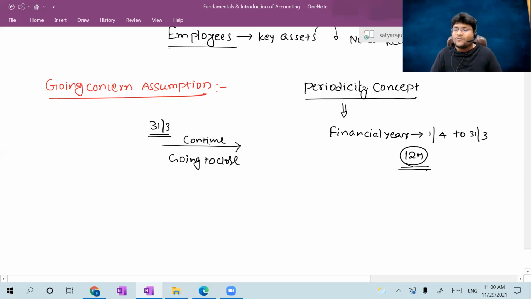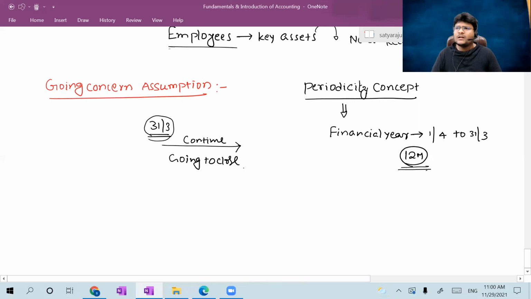Which assumption you are following while drafting financials as on 31st March is told by the going concern assumption. Again, I am repeating, please all of you concentrate. Going concern assumption is nothing but, as on 31st March, whether your organization is going to continue your business activities in the near future or going to close in the near future.